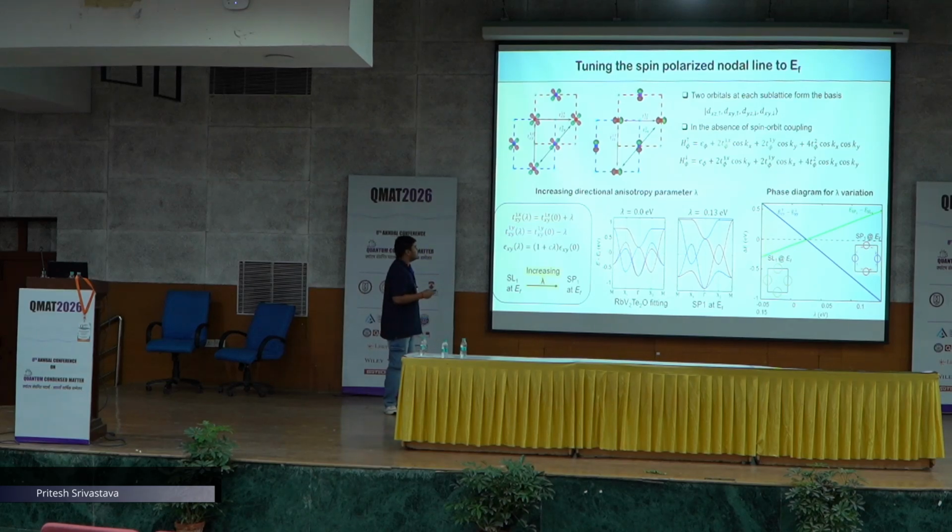So to understand this, we have this phase diagram where lambda is the effective anisotropy parameter, and we see that as we tune lambda towards higher and higher values, we go from a spinless nodal line near the Fermi level to a spin valley polarized nodal line at the Fermi level, with these bands going far ahead and gapping out. Now, how can we actually realize this in real systems?